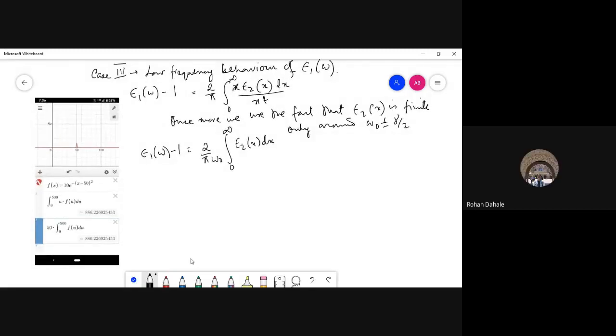Can someone check the group again? I have sent another function which contradicts this. But that probably depends on what you are taking, right? I'm taking a Lorentzian function. It will probably depend on your width. In your case the width is very small, but if the width is large, comparable to omega naught, then it won't work. If gamma is very close to omega naught, then it is not going to work. But that is the whole point, guys. This limit is also not going to work.